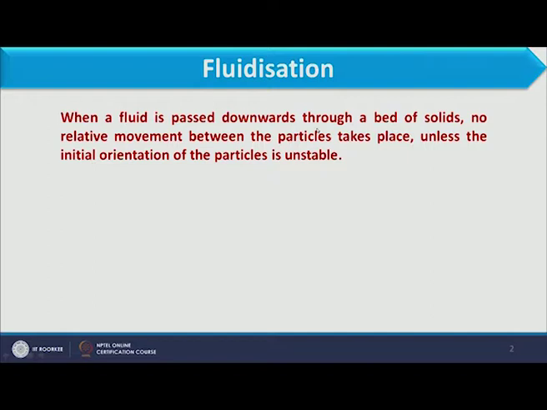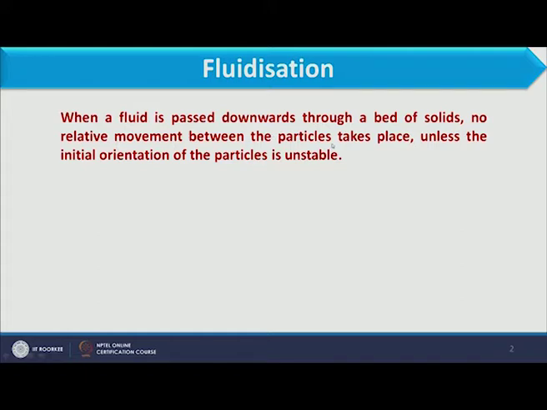So what happens when a fluid is passed downwards through a bed of solids? No relative movement between particles takes place unless the initial orientation of the particle is unstable. Now what is the meaning of this statement?